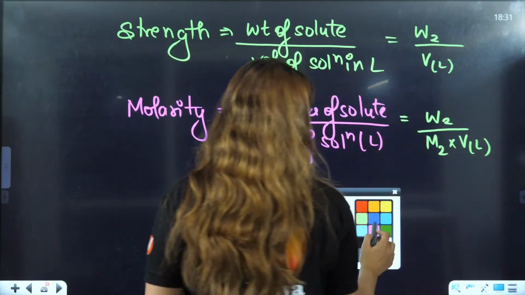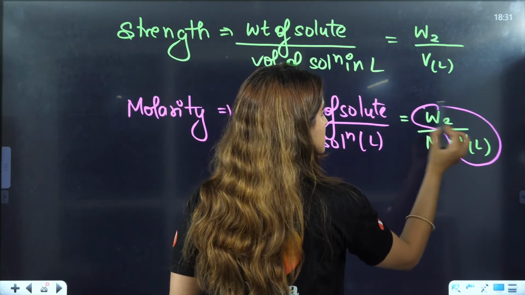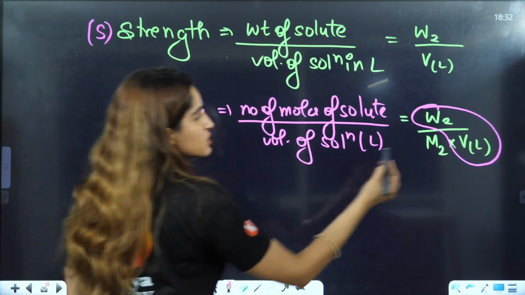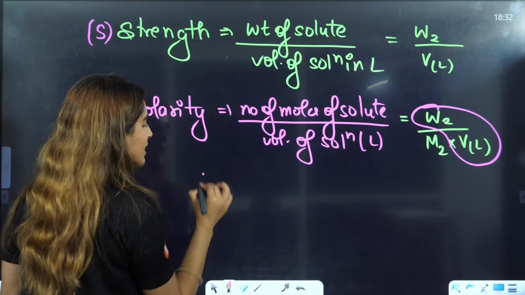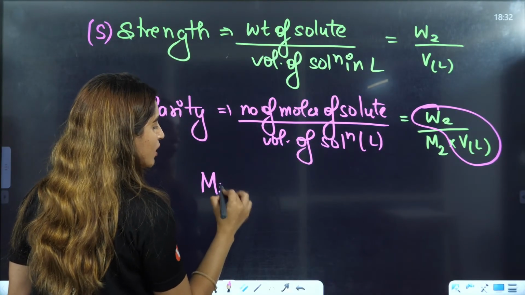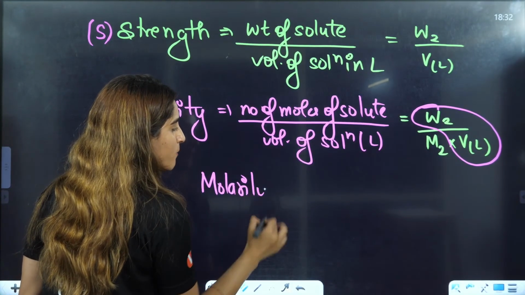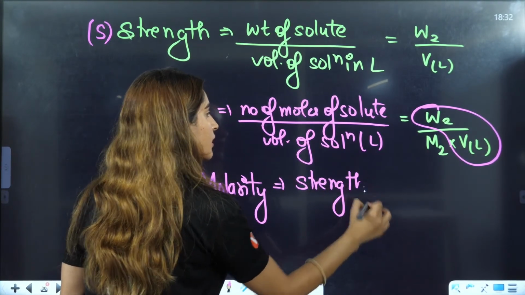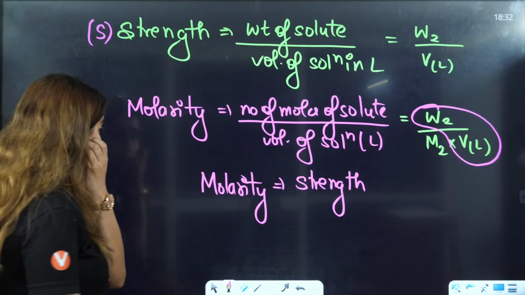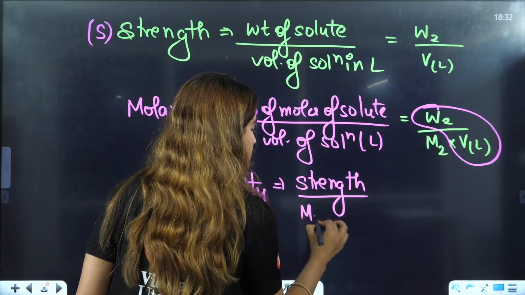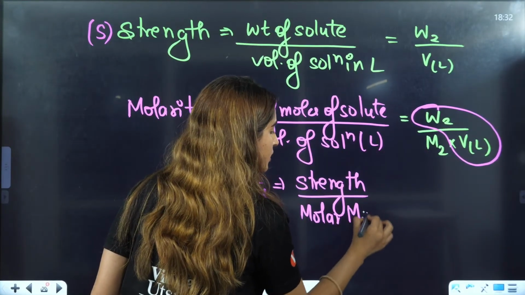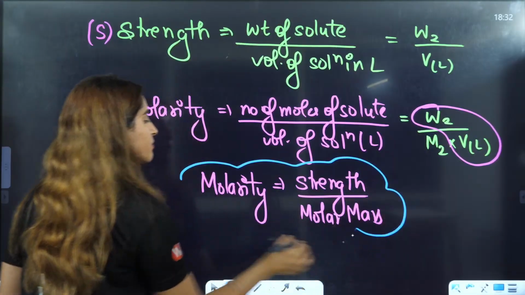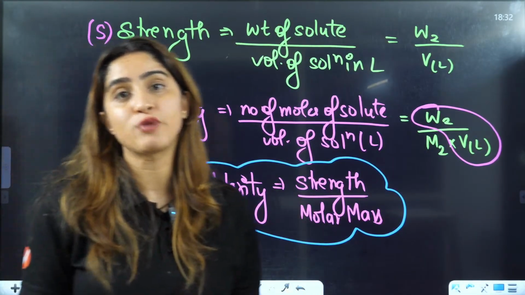So this thing is nothing but strength, right? If I call strength as S, can I just write here, this is strength. So molarity is equal to strength divided by molar mass, okay? That is called the relation between molarity and strength.